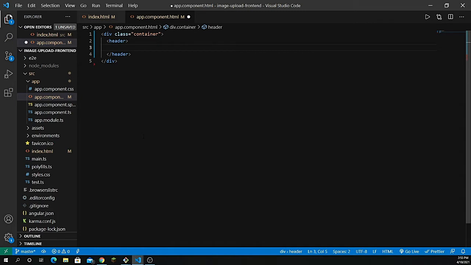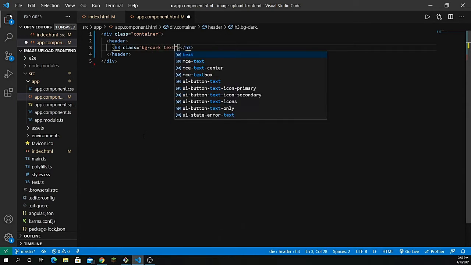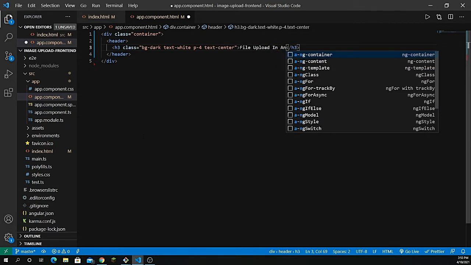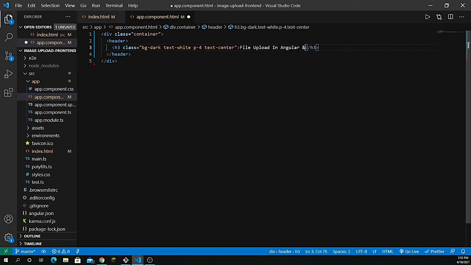and inside the header let's get the h3 tag, and the h3 comprises bg-dark, which is the dark background color, and I want the color to be text-white. Let's give it some padding, p-4, and I want the text to be centered, so text-center. Let's give it the text: file upload in Angular and Laravel. All right, so that should be the very basic header for it.